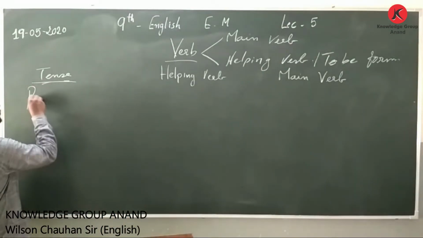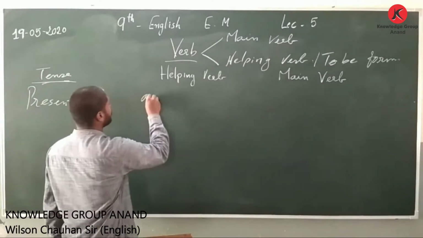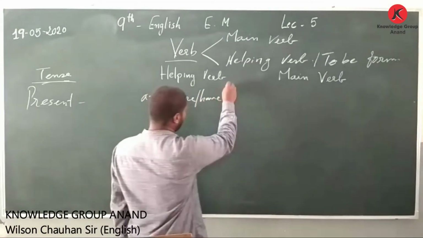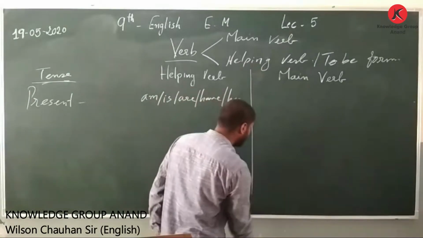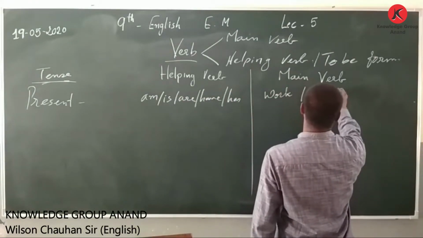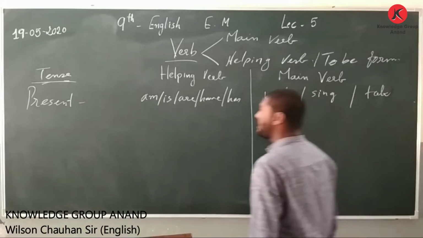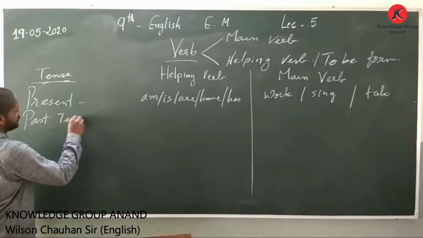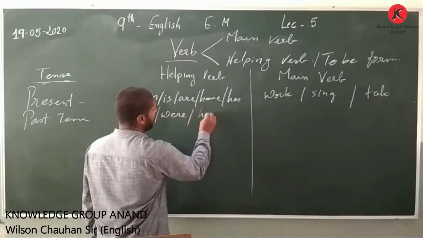So take, for example, present tense. For present tense you will be using am, is, are, have, has. In main verb, for example, work, sing, take. Now, if you take this as past tense, then you shall be writing was, were, or had.